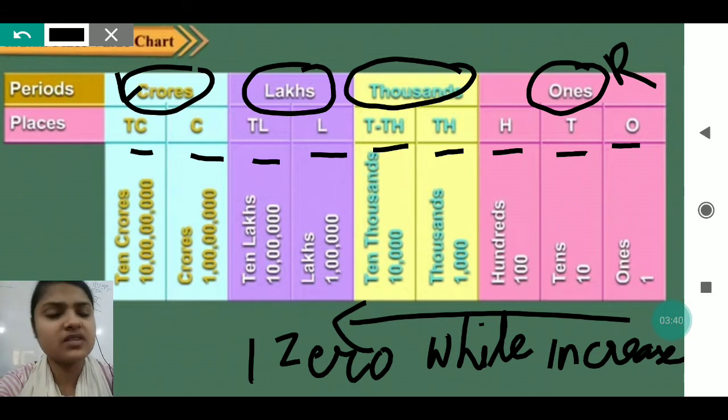Now you will say, Miss, why periods? We have already learned about place value, so why are we learning about periods? Because periods help us to mention the commas between the numbers. With the help of the periods only, we mention the commas between large numbers.